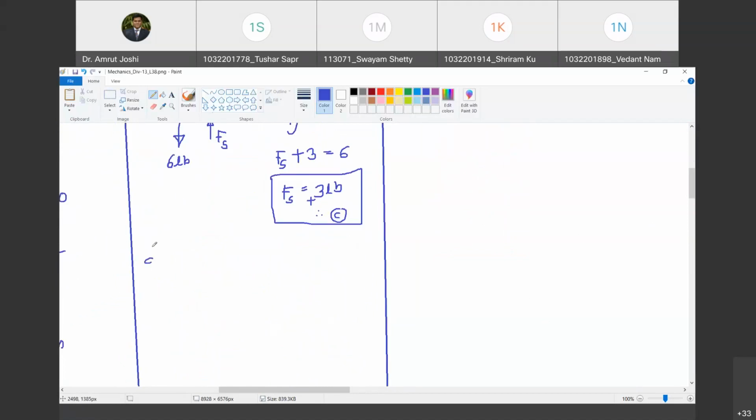So that I will write down. Deformation of spring at commencement of the motion of the block. Do you agree with me?